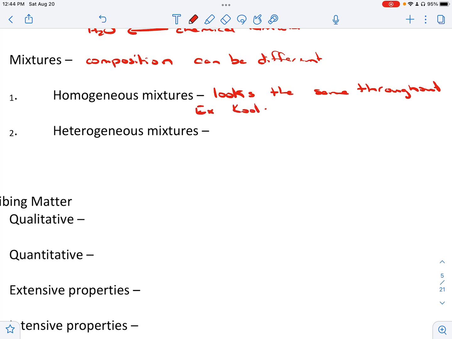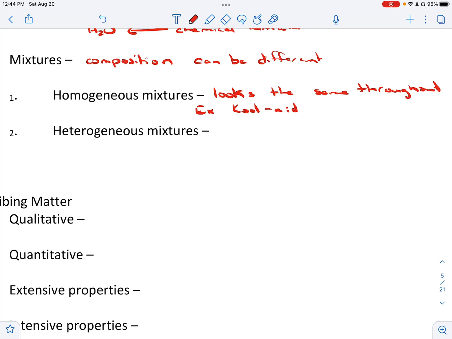Kool-Aid is something that we all make differently, but it looks the same. If I made fruit punch and you made fruit punch, they would probably look the same. And it also looks the same throughout. When I look at my fruit punch, I don't see the different particles. I don't see sugar. I don't see the Kool-Aid mix. I see it all as one thing. So that's the homogeneous part, that it looks the same throughout.